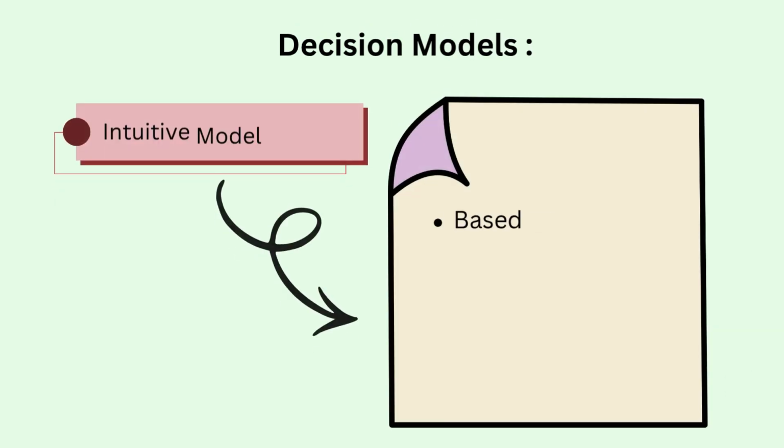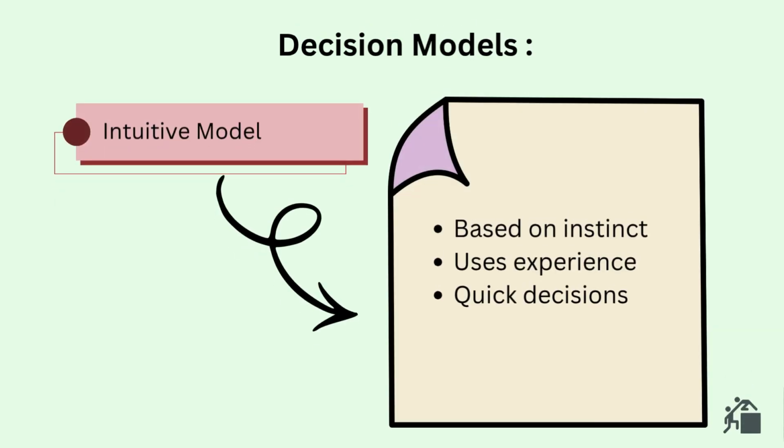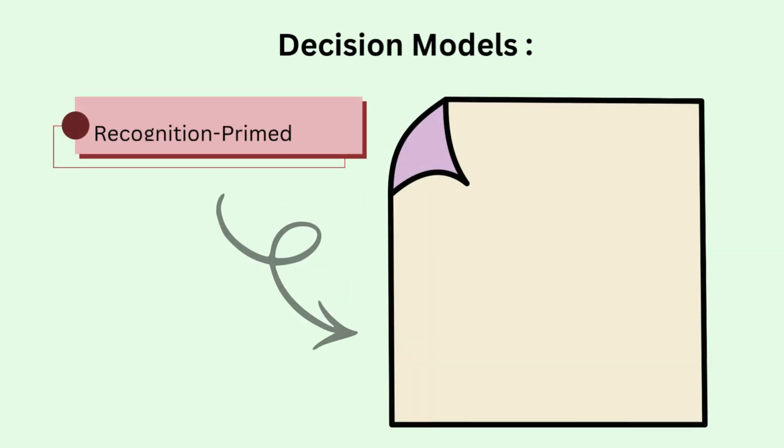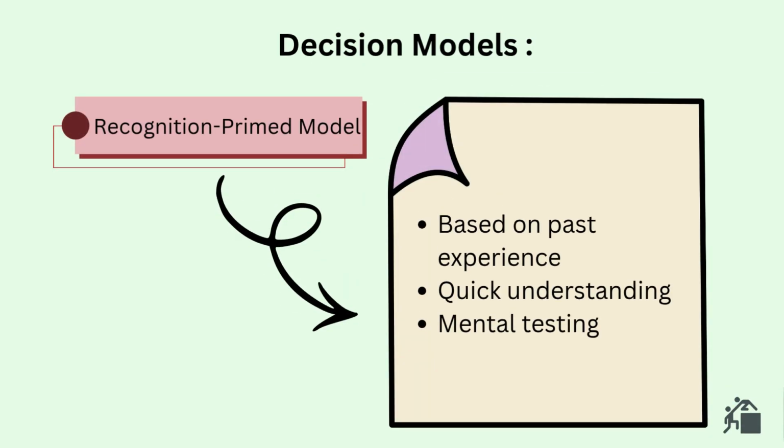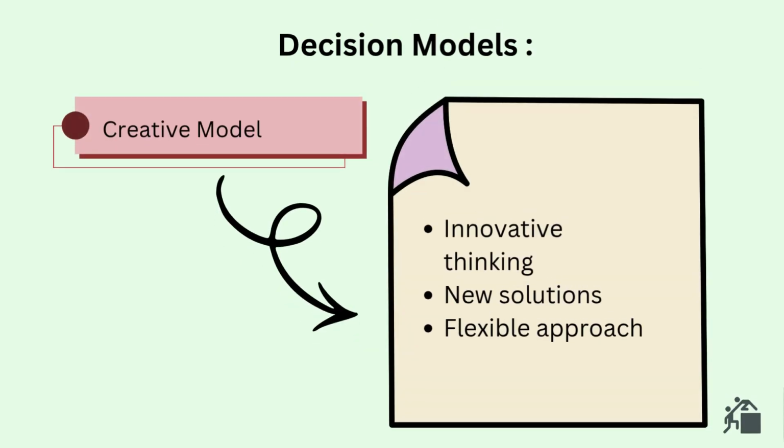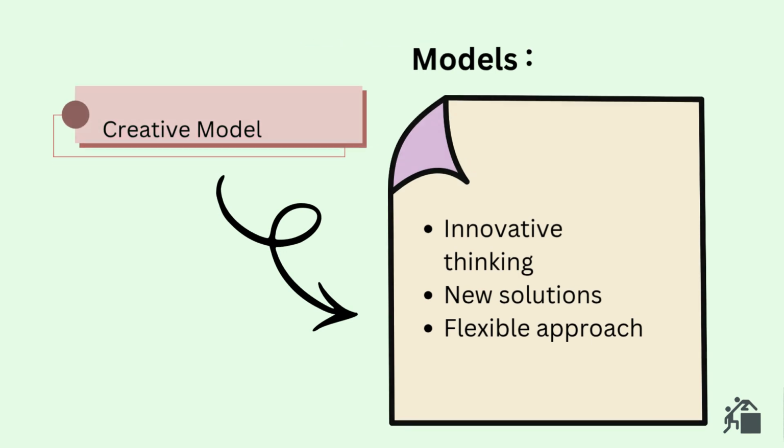The intuitive decision model is based on instinct and experience. It is useful when decisions need to be made quickly. The recognition primed model uses past experience to quickly understand a situation and mentally test the solution. The creative decision model focuses on innovative thinking and is useful for solving new and unfamiliar problems.